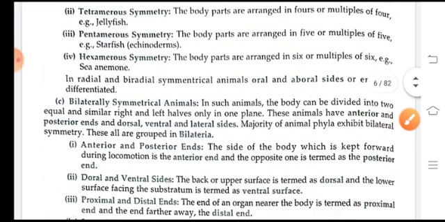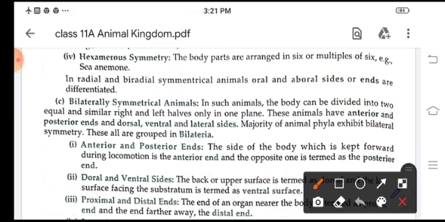Next is bilateral symmetry. Bilaterally symmetrical animals are those animals in which the body can be divided into two equal and similar right and left halves only in one pair. Now these animals have anterior and posterior ends, dorsal, ventral and lateral sides. Most animals exhibit bilateral symmetry. They are all grouped together as bilateral.